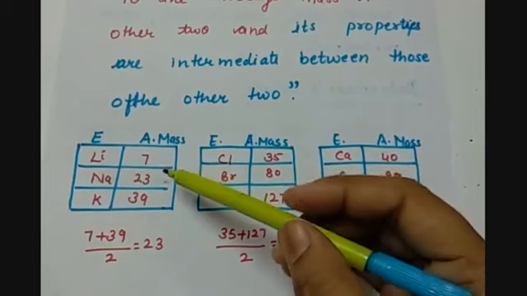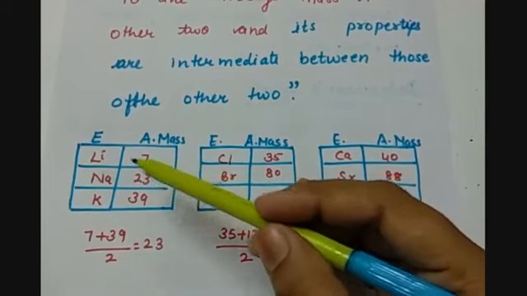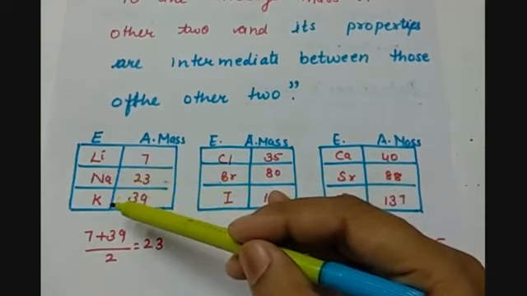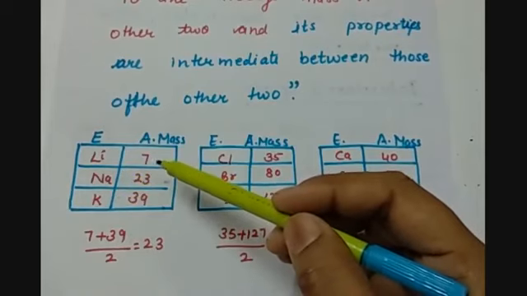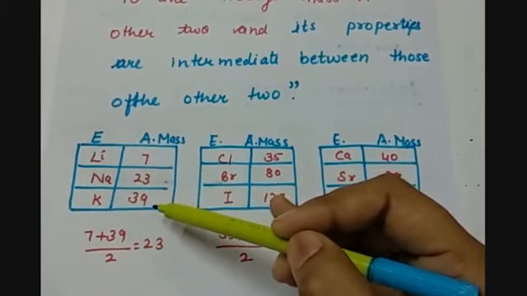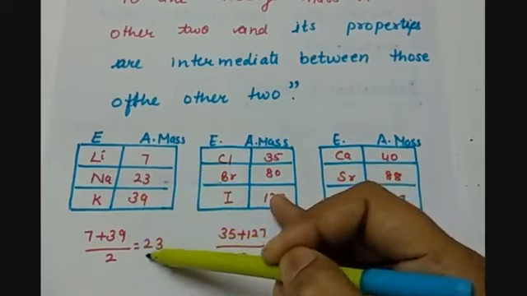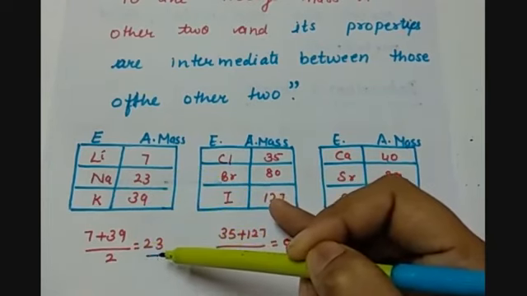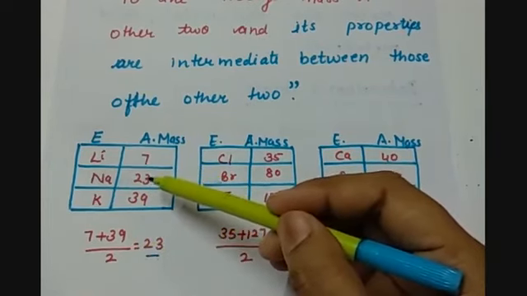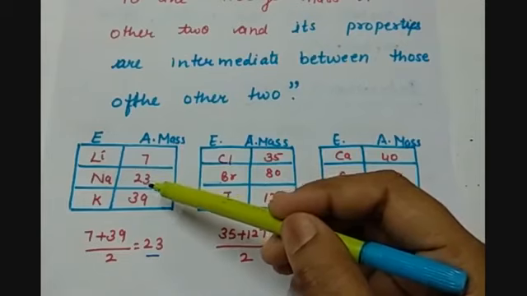So here in the first triad we have lithium, sodium and potassium. Lithium has atomic mass 7, whereas potassium has a mass of 39. When we take an average, it comes out to be 23, which is the atomic mass of sodium.